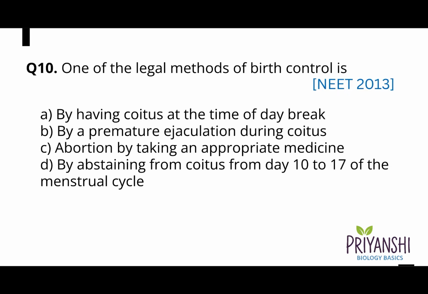Question 10. One of the legal methods of birth control is A. By having coitus at the time of daybreak, B. By a premature ejaculation during coitus, C. Abortion by taking an appropriate medicine, or D. By abstaining from coitus from day 10 to 17 of the menstrual cycle. And the correct answer is option D. By abstaining from coitus from day 10 to 17 of the menstrual cycle.